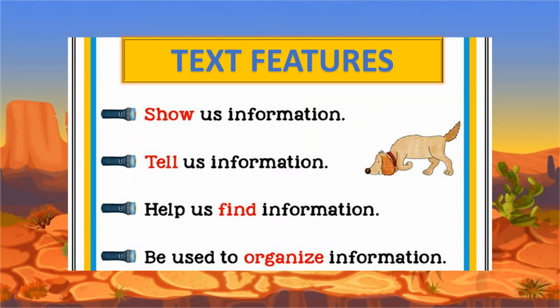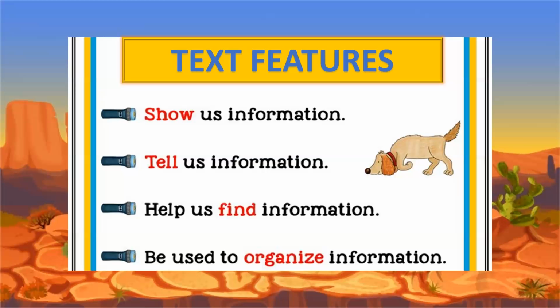As you can see here, we have some characteristics of the text features, or this is how they help us. Okay, first it shows us information. Through the text features, we can get extra information about something, or information in order to find it easily. Then it will help us to tell us information.